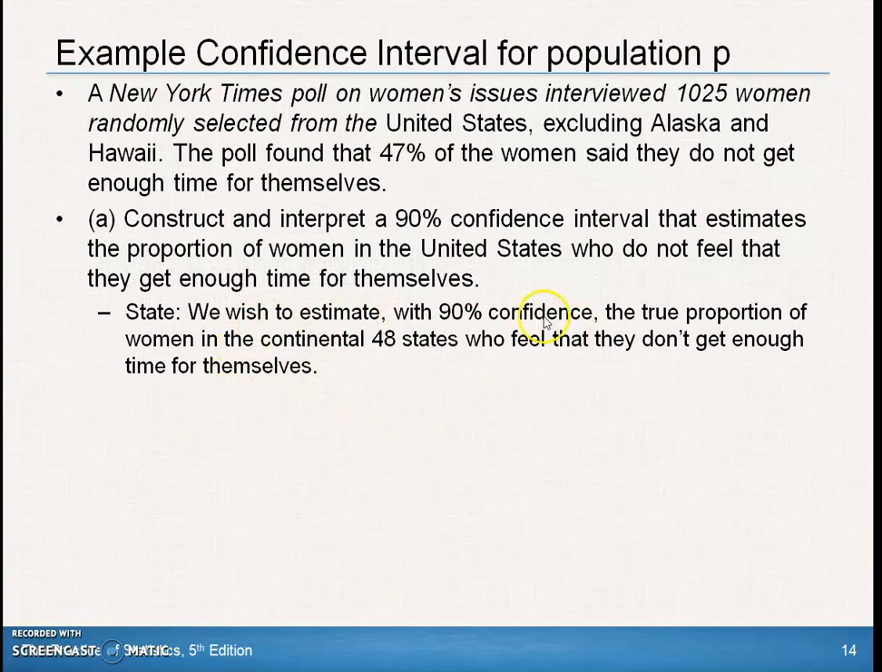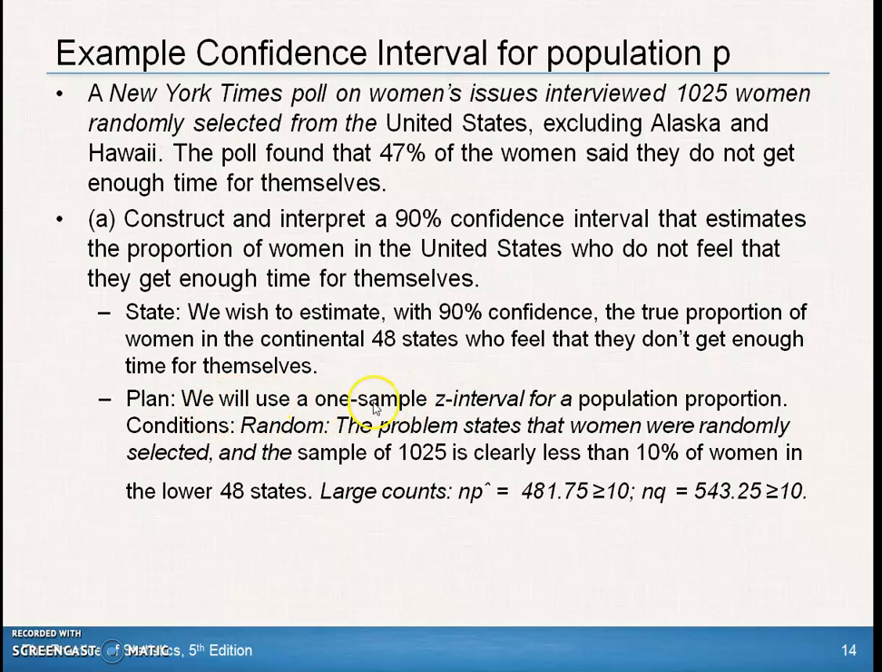We wish to estimate, with 90% confidence, the true proportion of women in the continental 48 states. We'll use a random one-sample z-interval for a population proportion. The random sampling is in the statement. It was a random sample. 1,025 is clearly less than 10% of women in the United States, lower 48, because 10 times that would be 10,250, and there's more than that. Large counts: np-cap and nq-cap are bigger than 10.